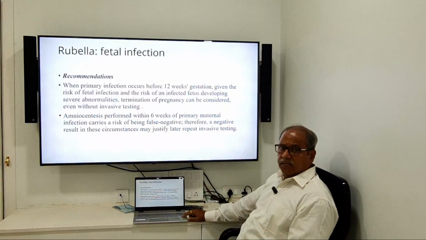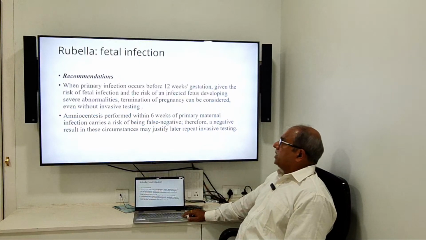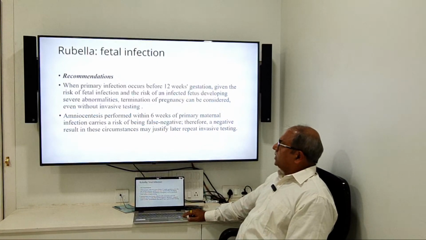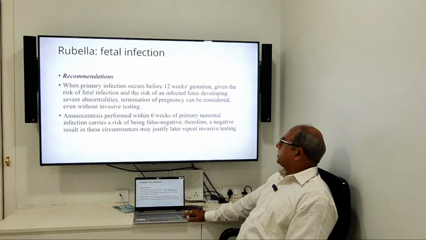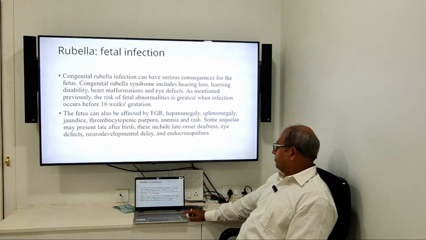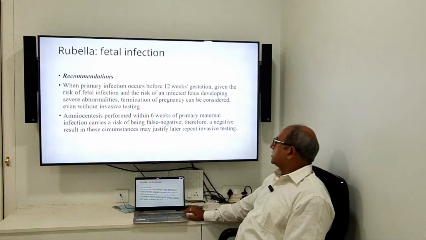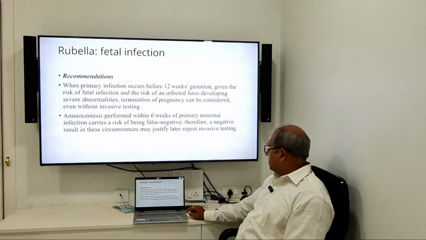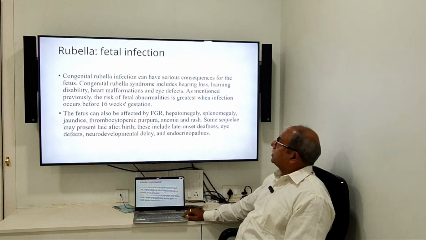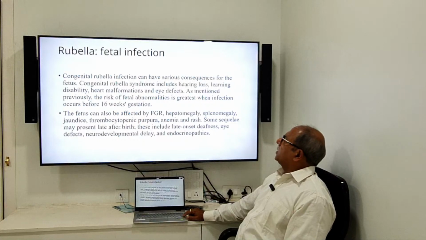A very important statement has been given in the ISUOG guideline, but it is common that when rubella occurs in early pregnancy, be careful. Amniocentesis performed within 6 weeks of primary maternal infection carries a risk of being false negative. Therefore, a negative result in these circumstances may justify later repeat invasive testing. These are all congenital rubella infection.